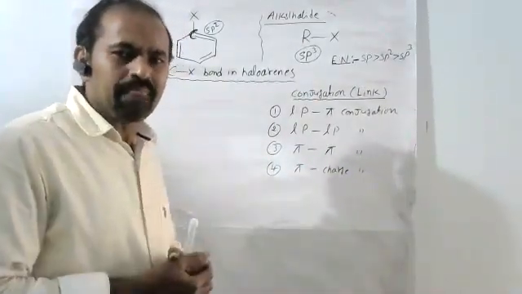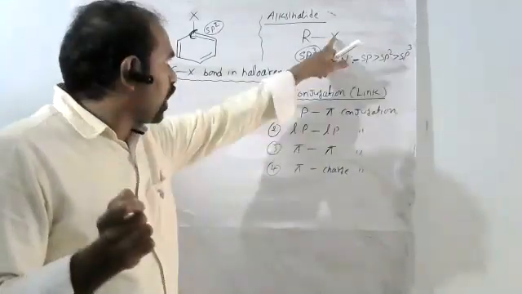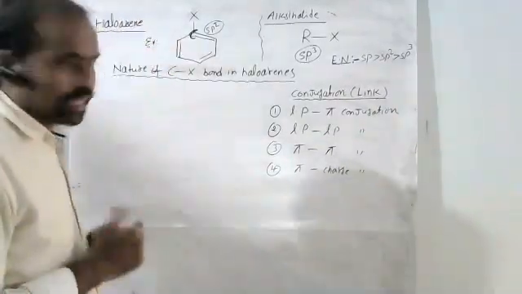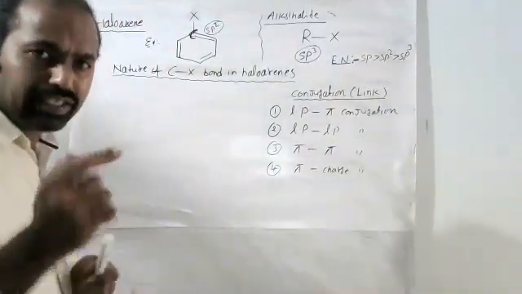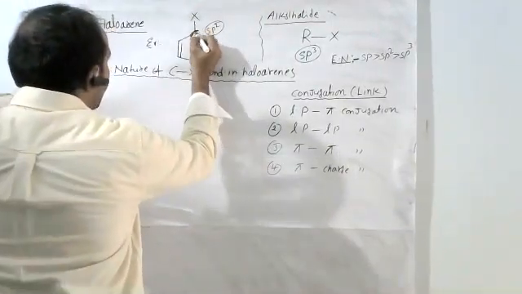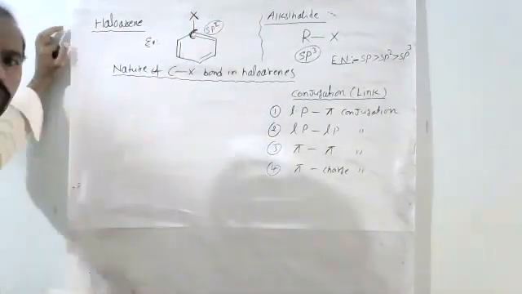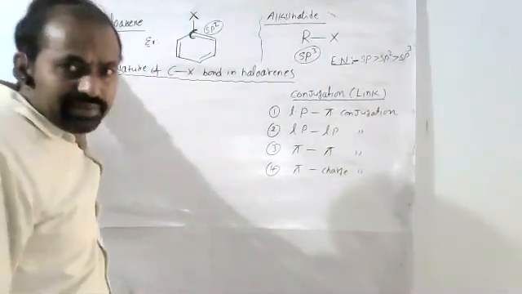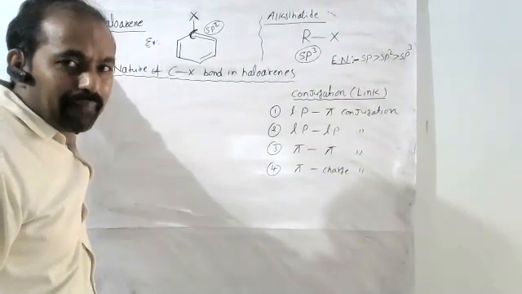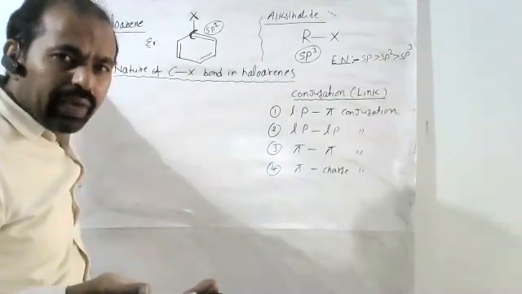See, if any molecule has a bonded atom or group, for example, here I have taken halogen, haloarenes, benzene having halogen. This halogen, how many lone pairs of electrons are present? Three lone pairs. Very good. Sir, how to know the lone pairs?